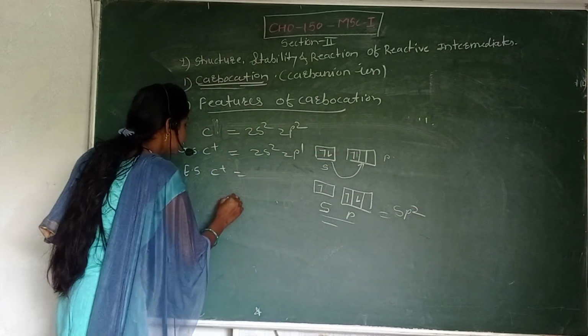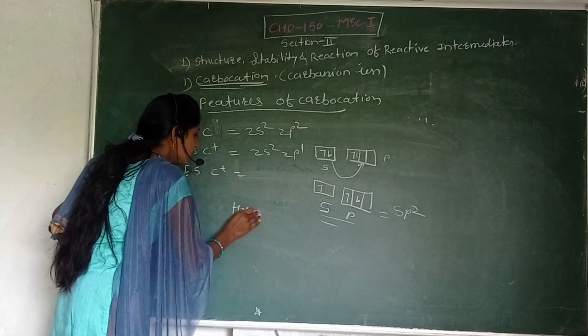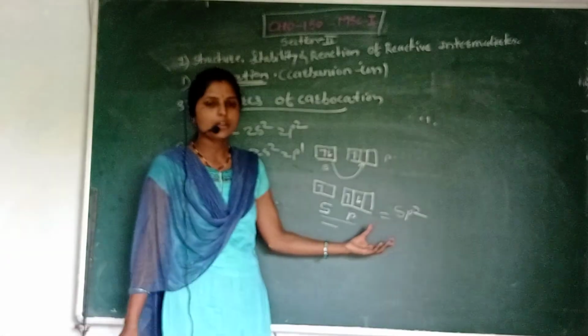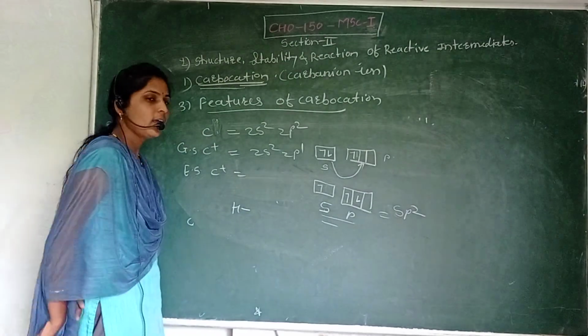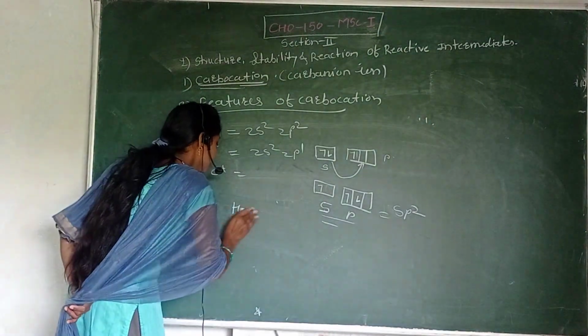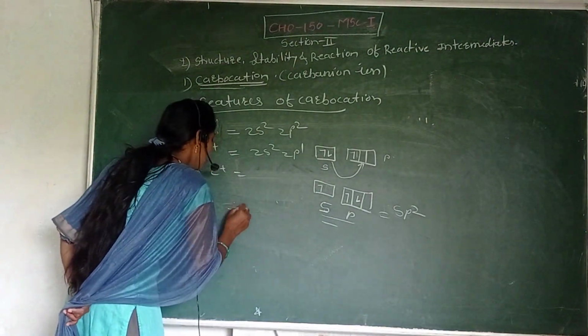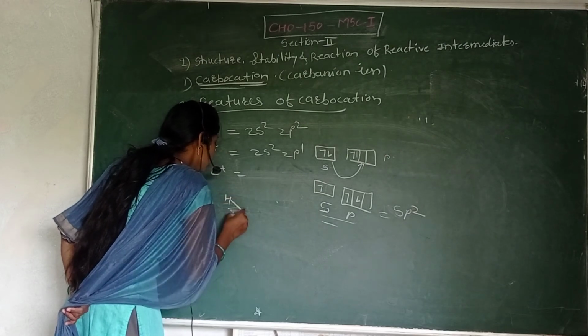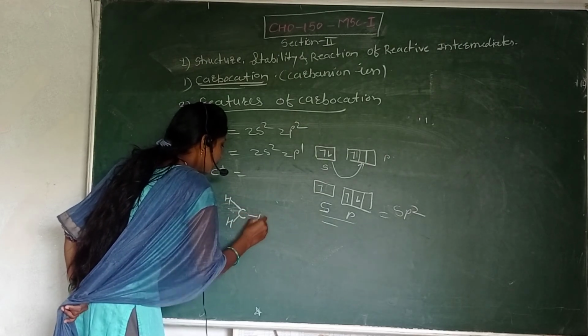So one s orbital and two p orbitals, that's why its hybridization is sp2. And this hybridization shows trigonal planar geometry. Why? For example, this is the carbocation, here hydrogen, here hydrogen, and here hydrogen.